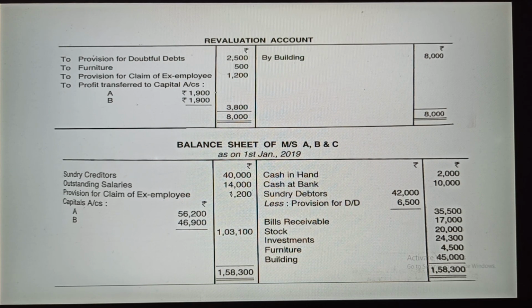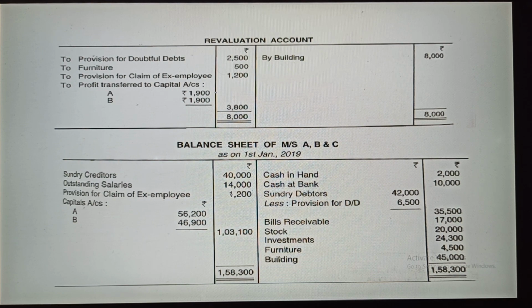Earlier it was 40,000, again it will be 40,000, there is no change. Outstanding salaries, no change. Earlier it was 14,000, again it will be 14,000, there is no change. Then provision for claim of ex-employee is given. Here you can see in the information, one of the ex-employees has claimed, and for that reason we have to provide this 1,200. So that's why we have taken provision for claim of ex-employee.